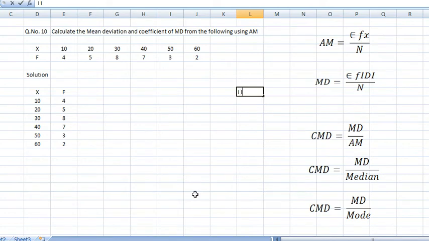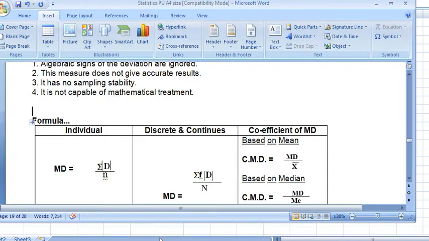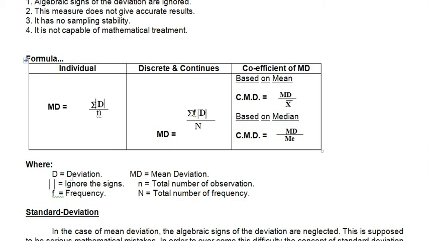Ignore the sign means what? If you see the theory here, you will get the idea. What is D? D is deviation. What is this symbol? This symbol, we ignore the sign. Then frequency, total frequency, observations. The other formula is not used because you have only this formula in your syllabus. So this was the theory.